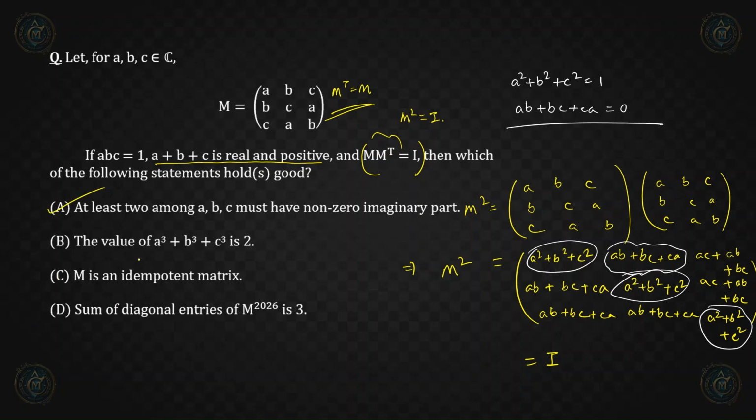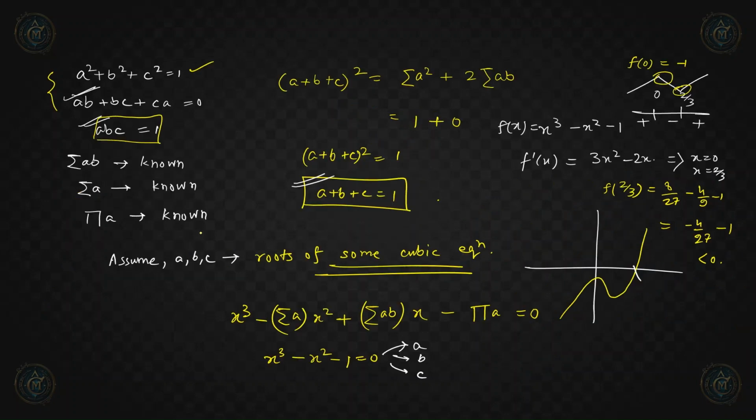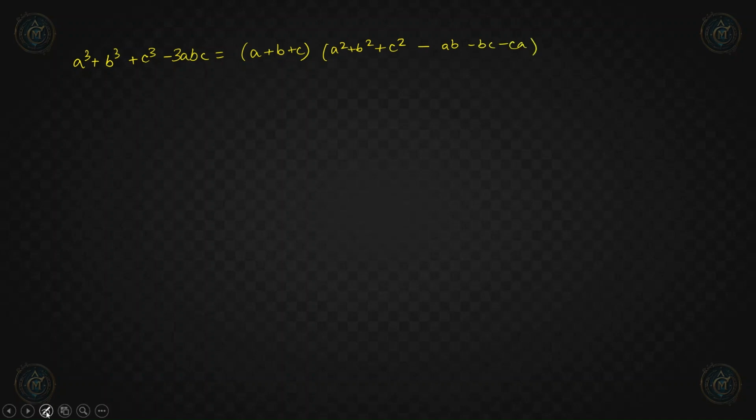Option B is saying the value of a cube plus b cube plus c cube is 2, okay? So a cube plus b cube plus c cube, this value we have to find, right? So we already know this popular algebraic identity, right? a cube plus b cube plus c cube minus 3abc is equal to (a plus b plus c) times (a square plus b square plus c square minus ab minus bc minus ca), right? So these values are already known to us.